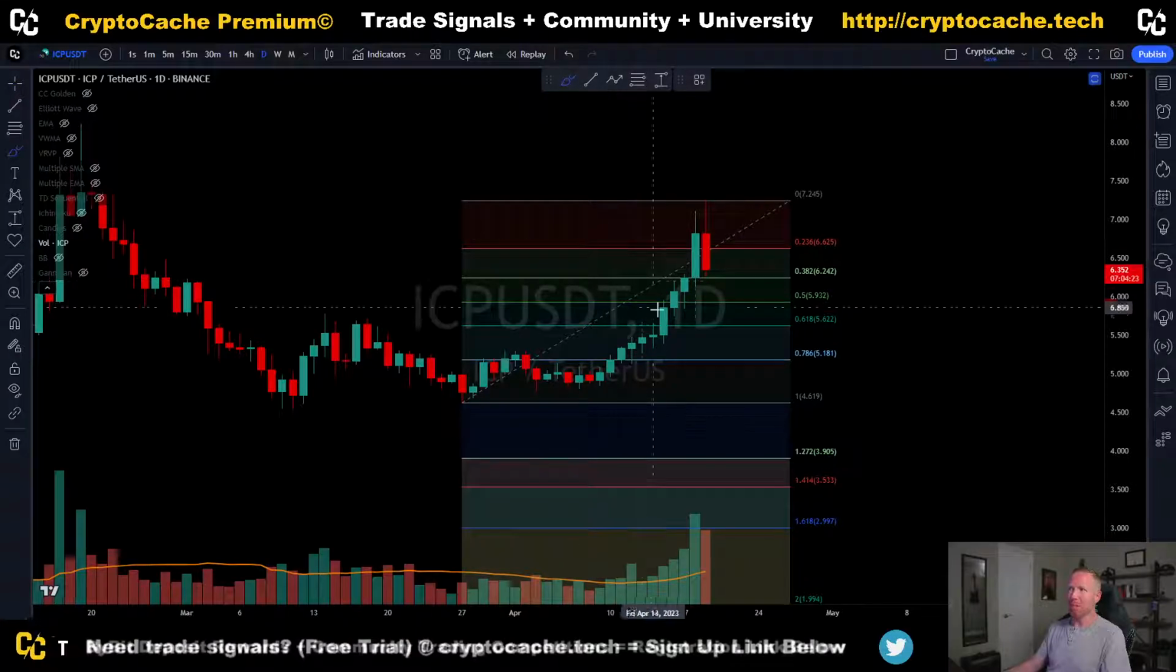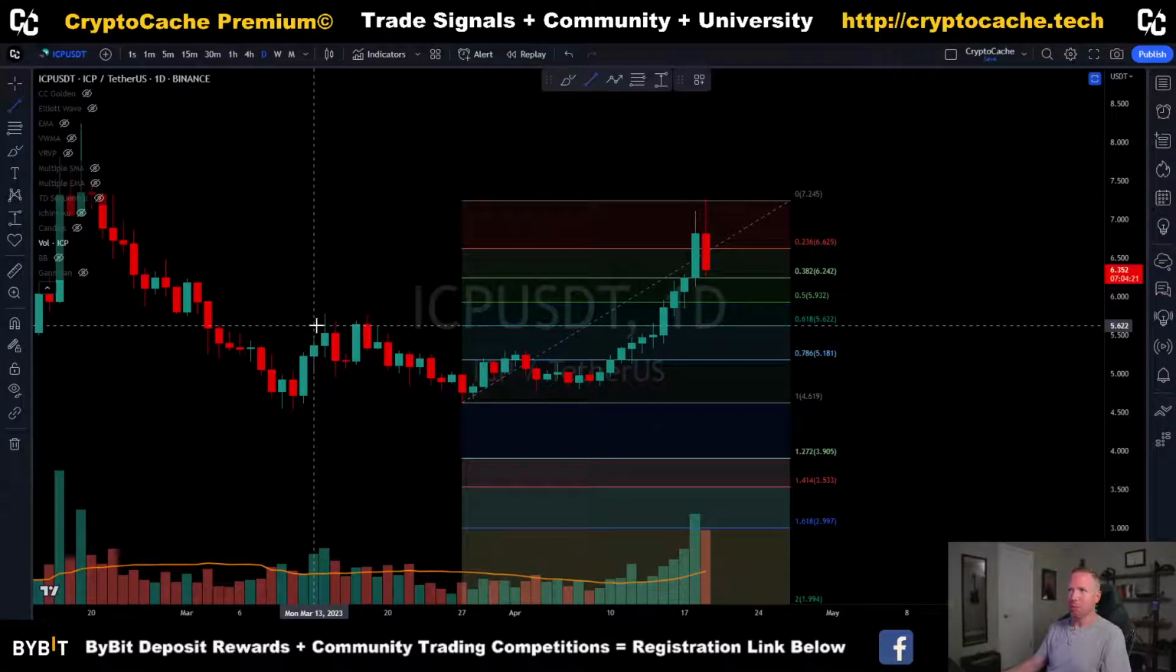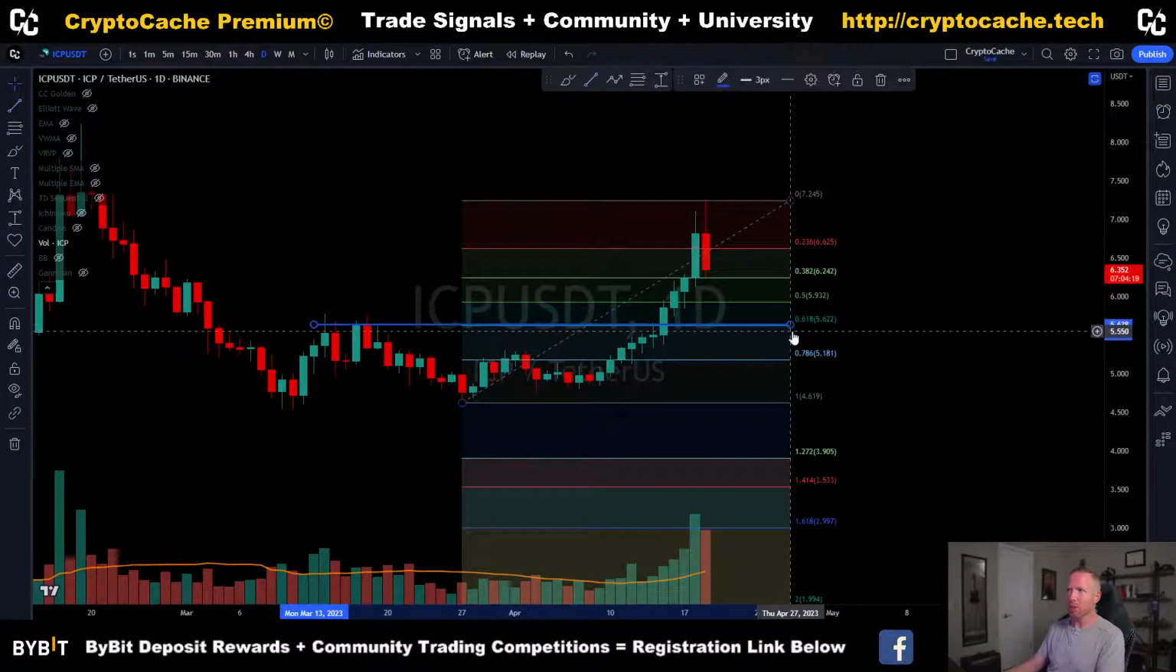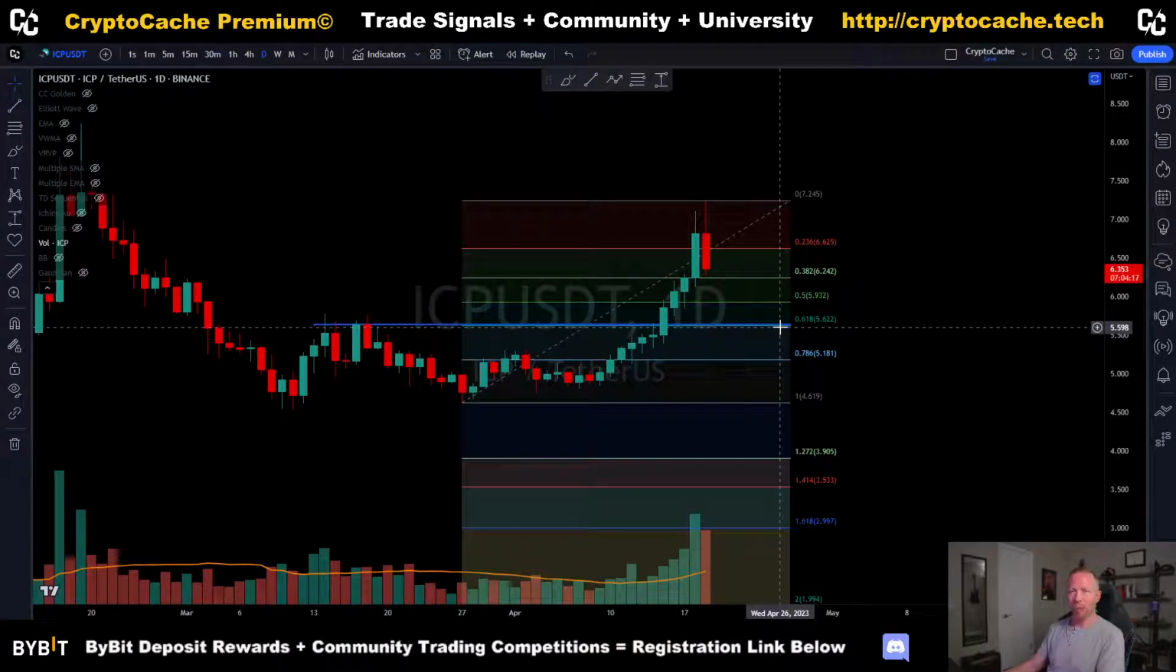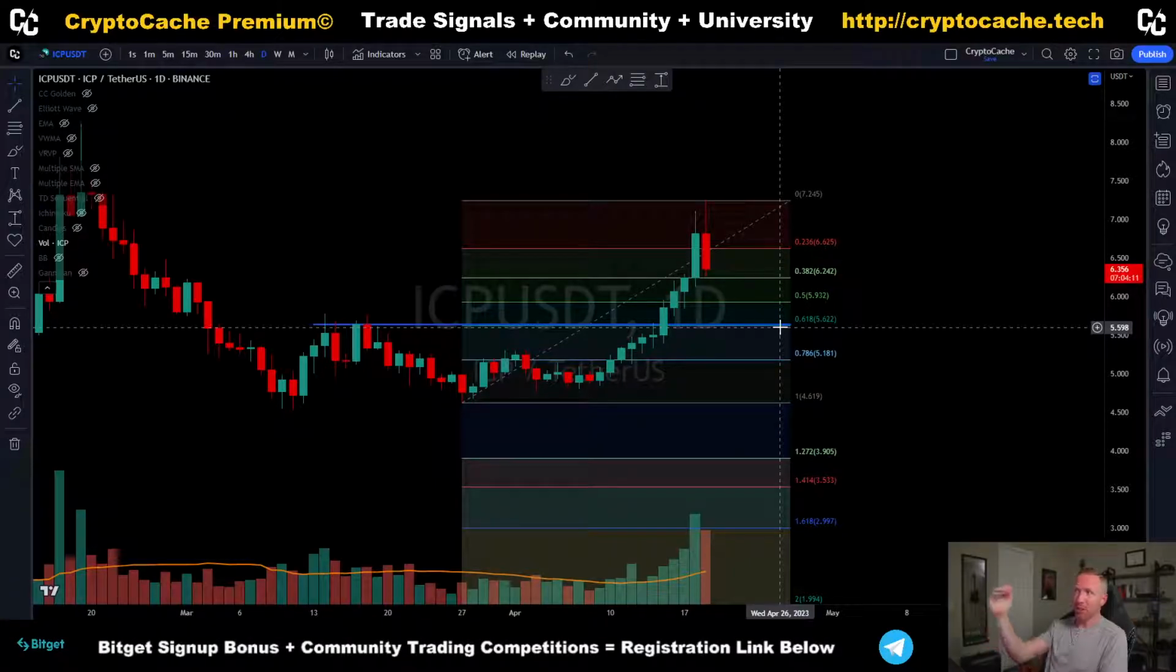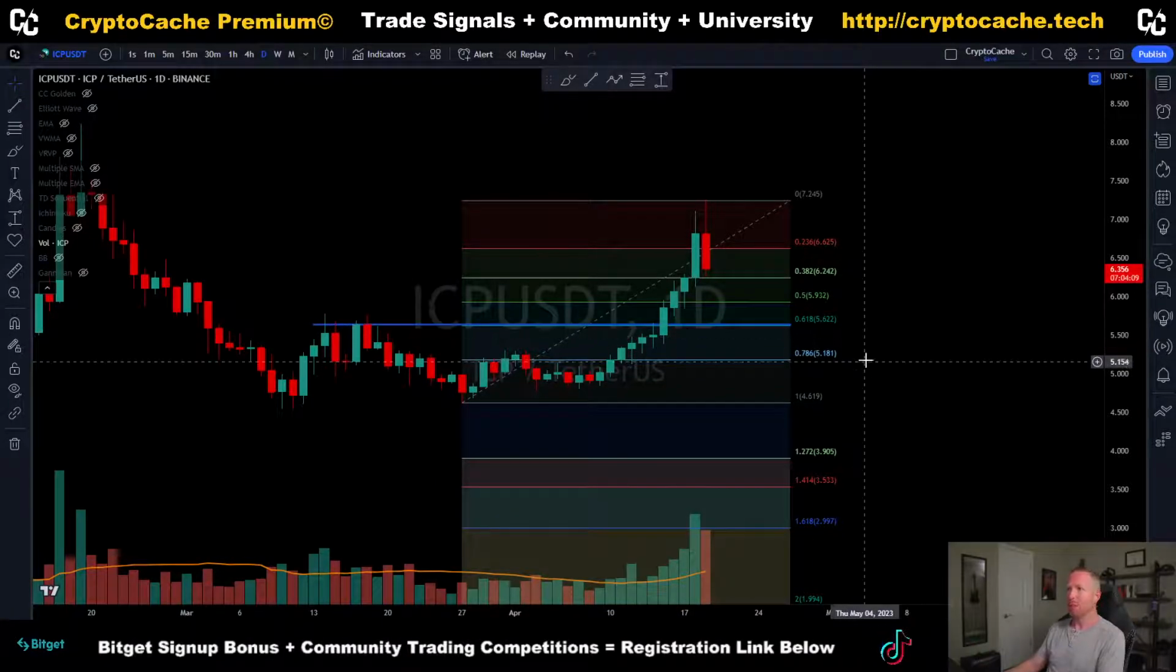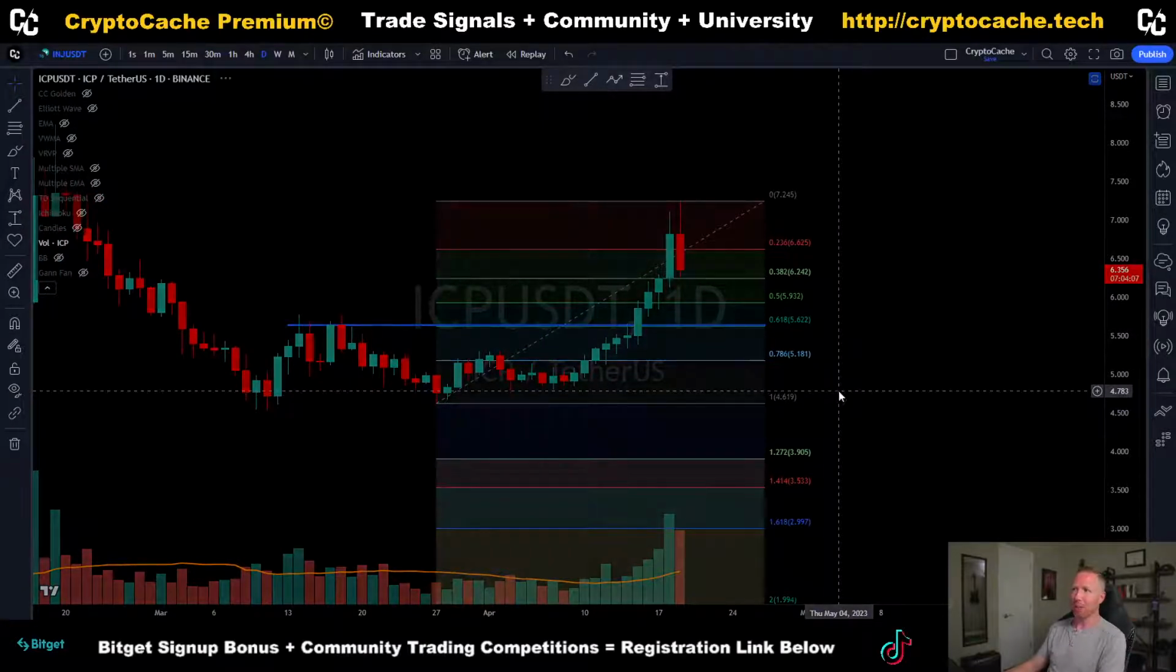And again, you've got to keep in mind that they have these support levels, right? This previous resistance at 0.618 is going to be a new support level. So I think the price action at 565 or lower is less likely. I have my DCA targets at 565 and 595. Okay, so that's where ICP, or Internet Computer, is looking right now.